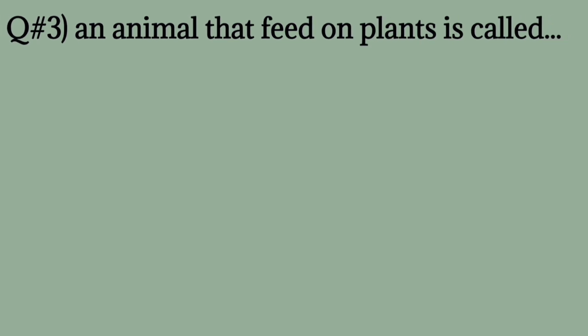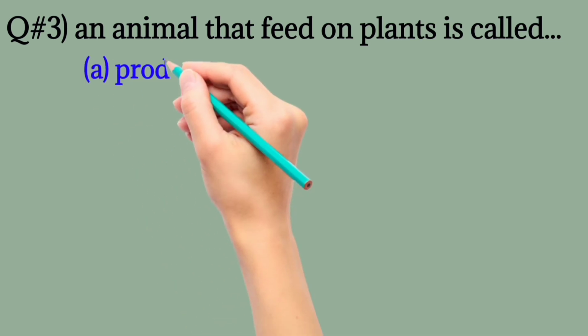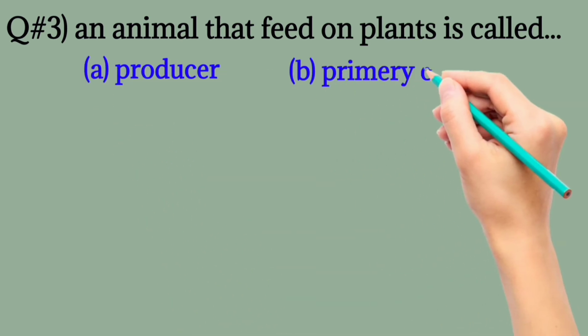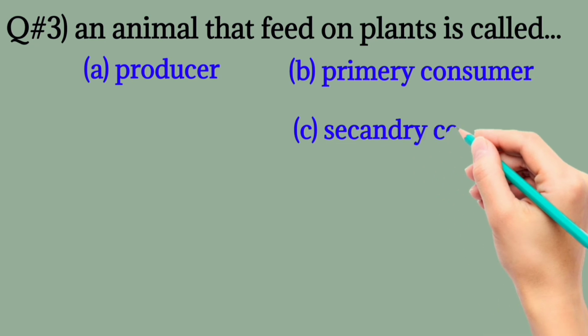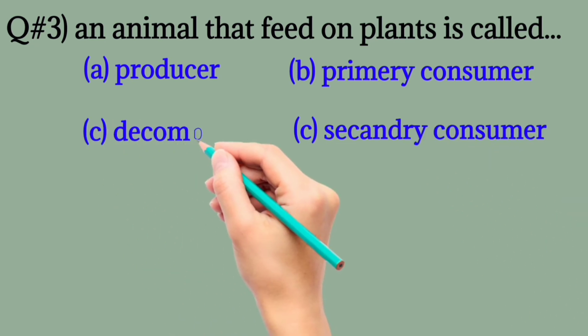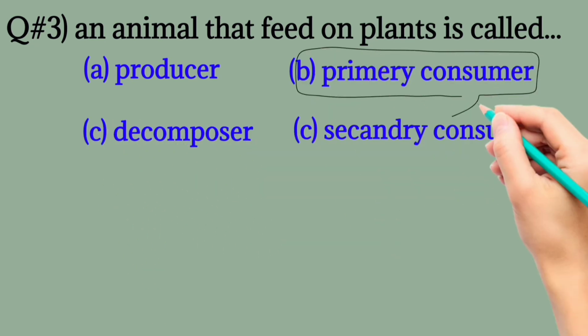Question number 3. An animal that feeds on plants is called producer, primary consumer, secondary consumer, decomposer. The correct one is primary consumer.